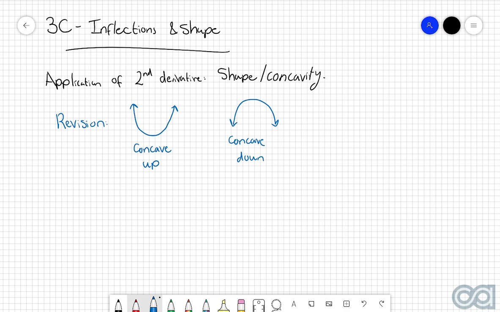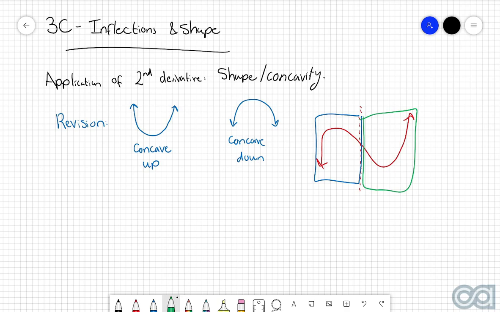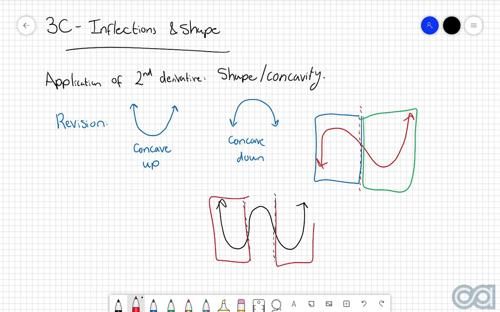However, we could be dealing with situations like cubics or quartics, where we're going to have regions which have a different concavity. So, for example, if I give you this cubic here, then we can see that if I just draw this dotted line, everything in this blue box here looks like it is concave down, whereas everything in this green box here looks like it is concave up. This can get even more complicated. We could consider a quartic graph that goes something like this, in which case, if I just draw some dotted lines here, in this region here and in this region here, we can see that we've got a concave up shape, whereas in this middle region, we can see that we've got a concave down shape.